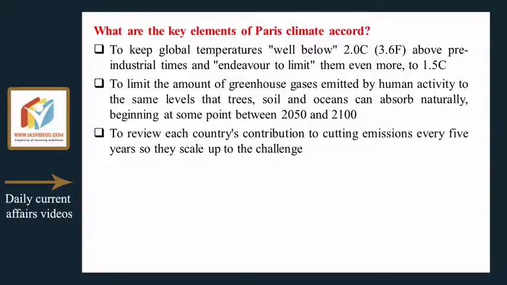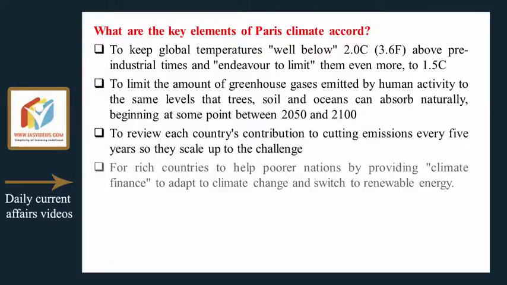To review each country's contribution to cutting emissions every 5 years so they scale up to the challenge. For rich countries to help poorer nations by providing climate finance to adapt to climate change and switch to renewable energy.